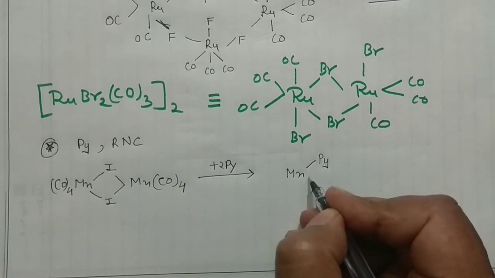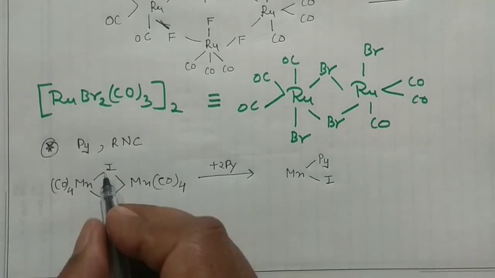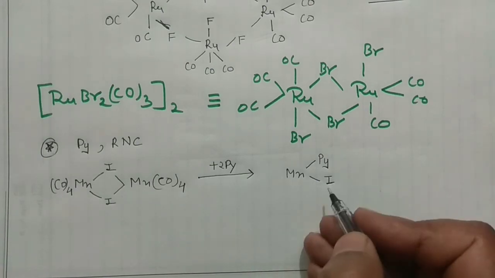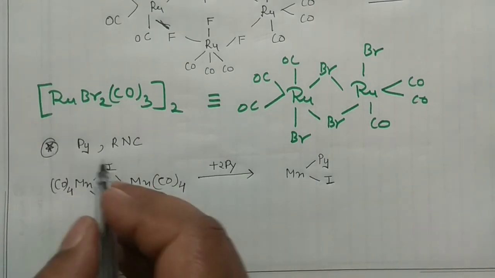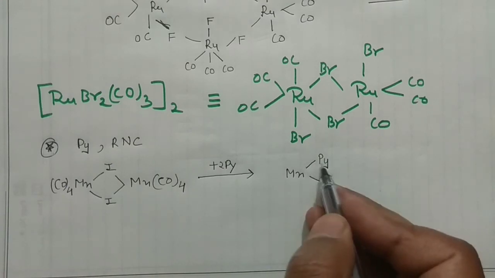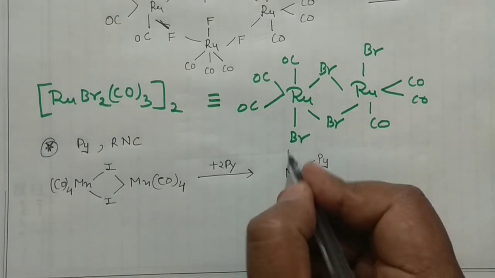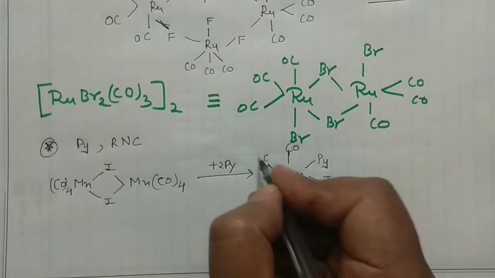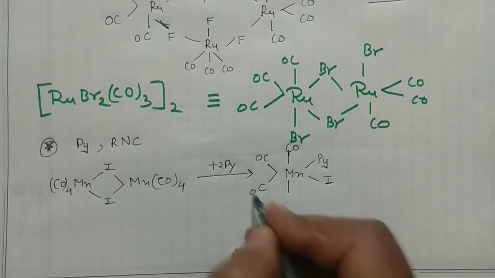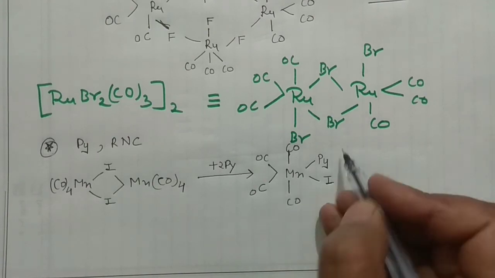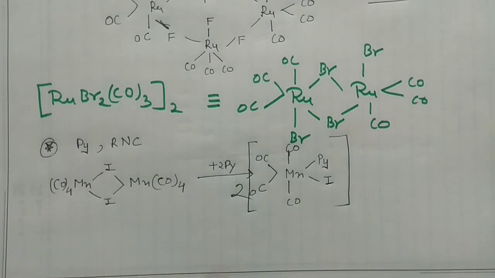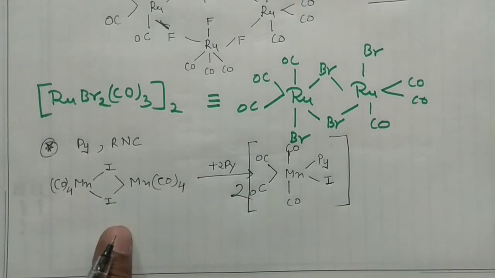One of the I will be substituted by this pyridine, and you can add the carbonyls here, here, here and here. So this is one compound which you can prepare, 2 times because the dimer is there.